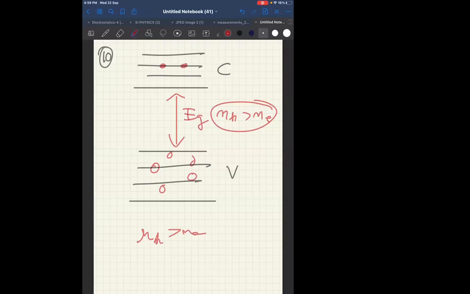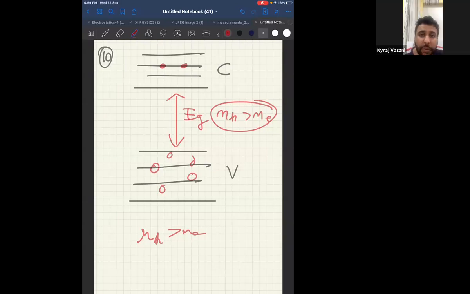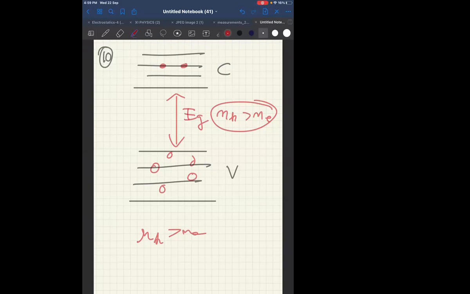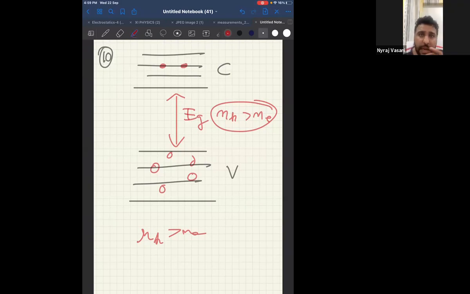Sir, actually it should be n-type, right? Because if we see only from the perspective of conduction band, the electrons are conducting. Correct. Electrons are conducting, but hole is nothing but absence of electrons. That electrons will leave. What will remain back? Holes. That is why, what is the best way to determine what is n-type and what is p-type? Number of holes and number of electrons of the system. System means VB plus CB. That is why the simple calculation is count number of holes in the system, count number of electrons in the system. Understood? Yes, sir, got it.